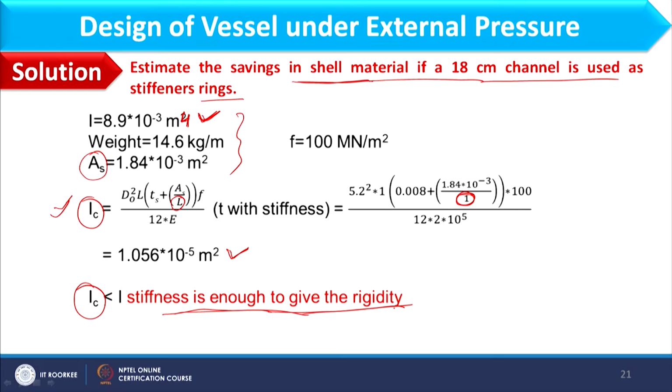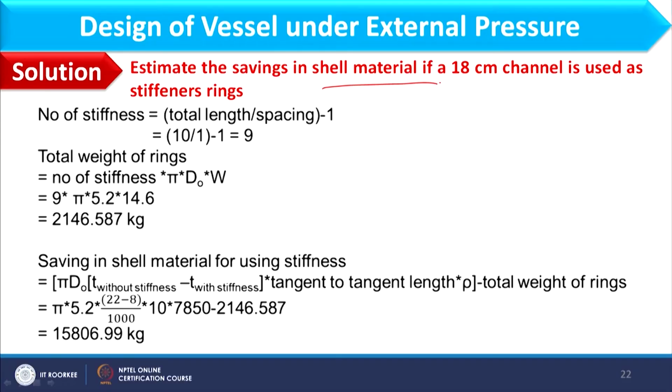So, the condition should be whatever we have discussed just now, that moment of inertia for the structure should be less than that for ring. Therefore, if this condition satisfy, whatever channel I am considering, that is rigid enough to avoid the collapsing. And then I have to find out saving in the shell material. So, as far as saving in shell material is concerned, how I can calculate this?